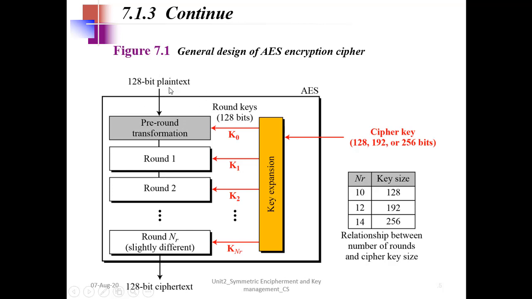So the 128-bit plain text is given to the pre-round transformation, and the round key along with the cipher key acts as the input here, right? So then it is given to the various rounds, round 1 to round Nr. Okay. So remember how many keys are there? There are Nr rounds, but how many keys? Keys are starting from 0, so keys are Nr plus 1. Okay. And then after round Nr, we finally get the 128-bit cipher text. So let's see this procedure one by one.